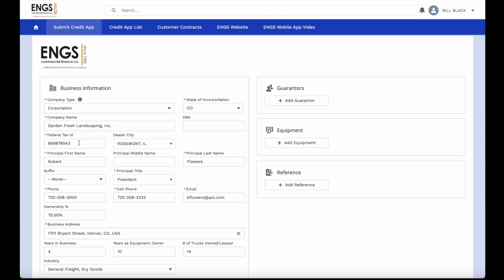If I were entering in a return customer, by starting at the federal tax ID field, I can populate that number, tab out of there, and most of the business information will pre-populate based on what's already in the ENGS system. This brings us to the end of the business information section.